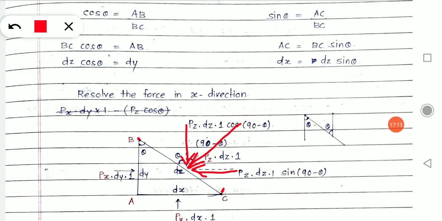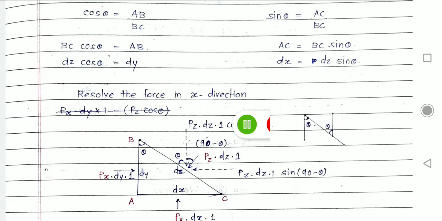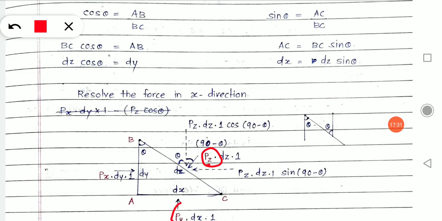Now what will be the magnitude of the resolved forces? How do we calculate that? I have already explained this angle is 90 minus theta. If I am resolving the forces, I should not consider pressure at that point, but we should convert it into forces. And I already did that. I transferred this pressure into force. How will we do that?